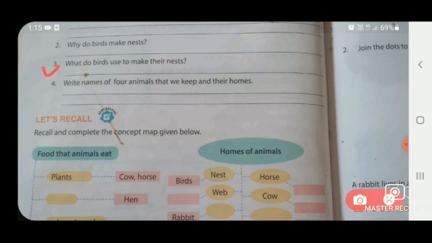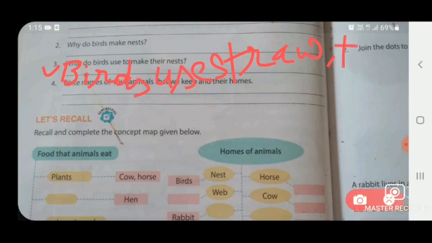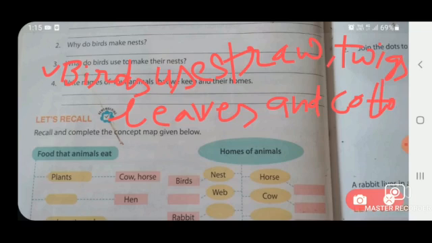So let's write here: birds use straw, twigs, leaves and cotton. Now put the full stop at the end of the sentence.